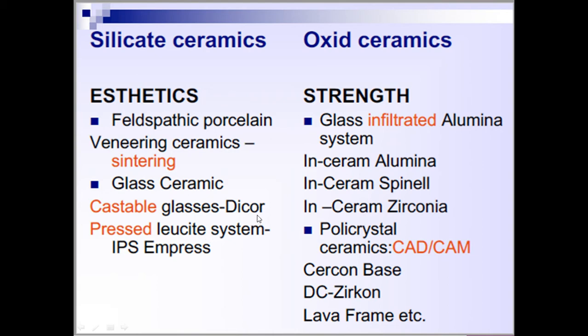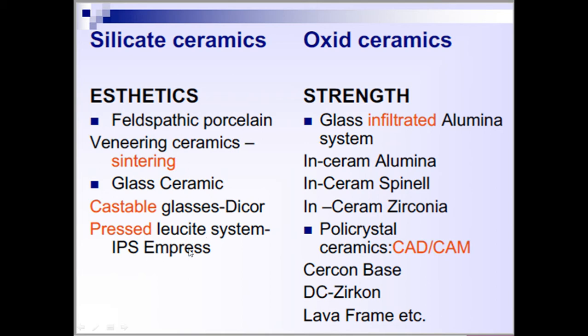This was the first castable ceramic which has been used in dentistry to form jacket crowns. So that is Dicor. So this has only an amorphous glass matrix form. There are not many crystalline phases in this one.